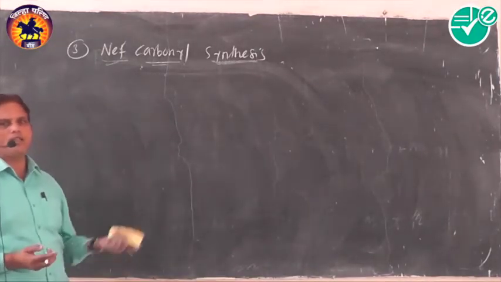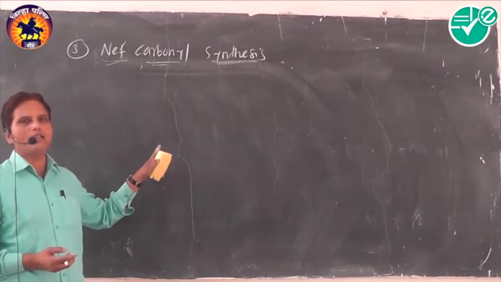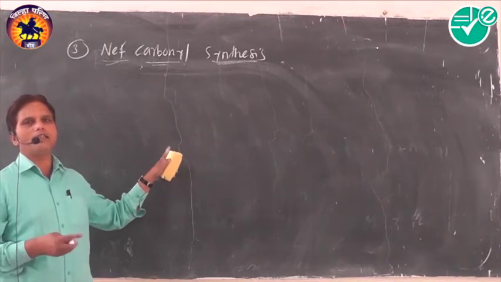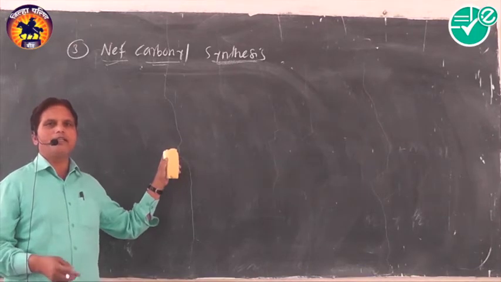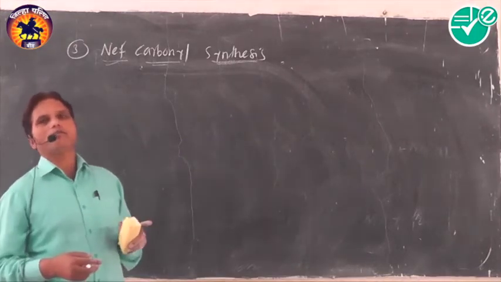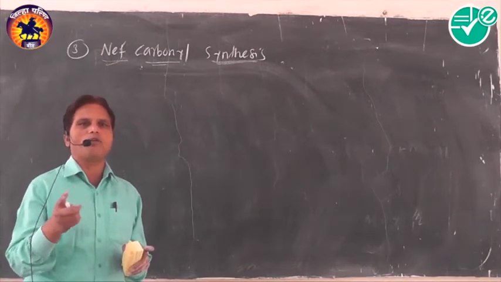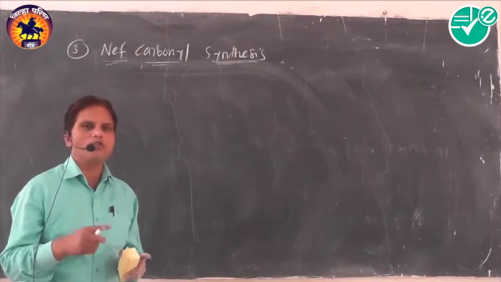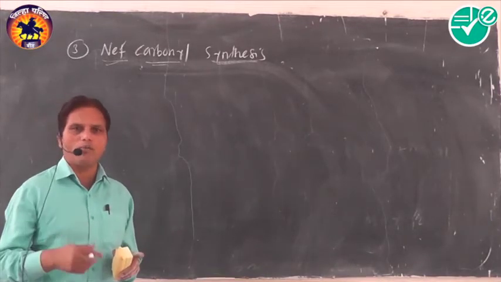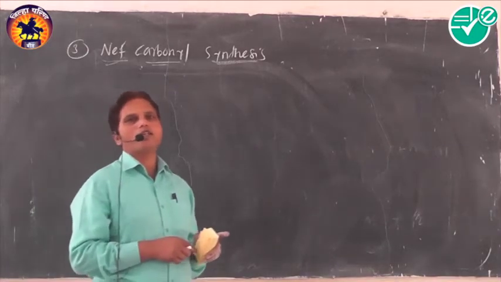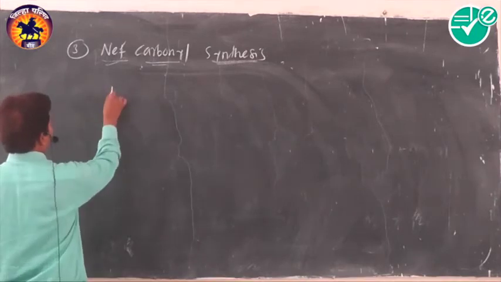Why? Because in Nef carbonyl synthesis, nitroalkanes in their nitronic acid form react with NaOH to produce a sodium salt, and this sodium salt, when heated with 50% sulfuric acid, produces either aldehyde or ketone. The sodium salt of primary nitroalkane gives aldehyde, and the sodium salt of secondary nitroalkane gives ketone. As aldehydes and ketones are the carbonyl compounds formed during the reaction, it is called Nef carbonyl synthesis. Okay. Suppose the example is here.